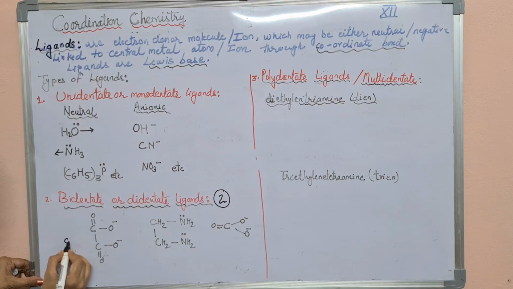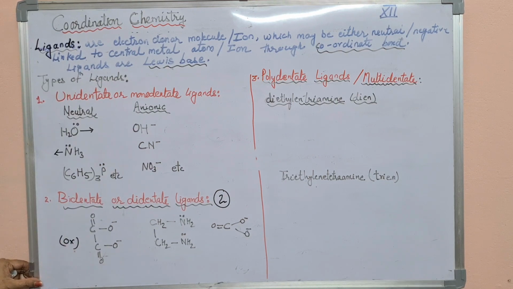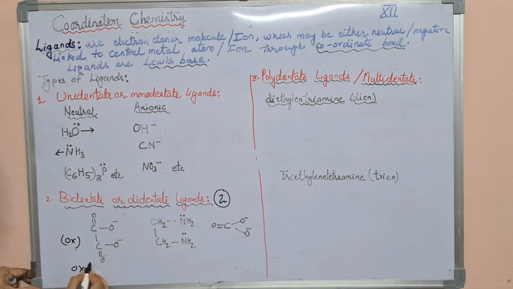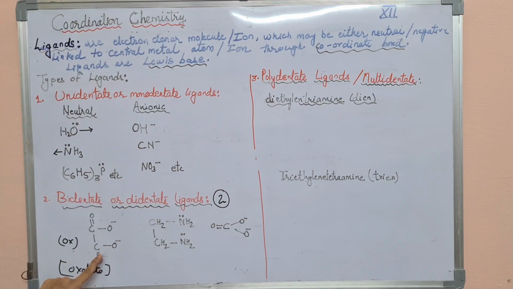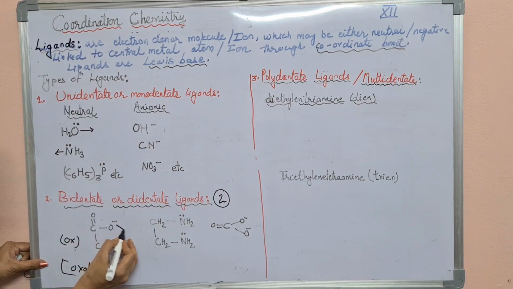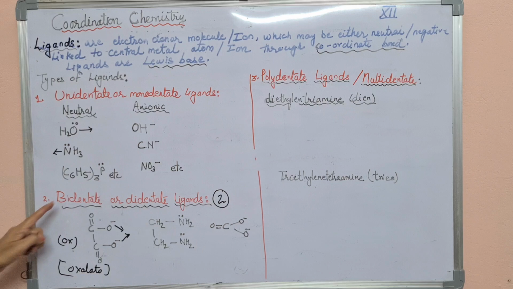In short form it can also be written as ox, and it is oxalato, formed from oxalic acid, and the ion so formed is called oxalato. C double bond O, then C double bond O, single bond O negative, single bond O negative. So two lone pairs of electrons are present here, this one and from this side. So two coordinate bonds are formed, that is why it comes under bidentate ligand.